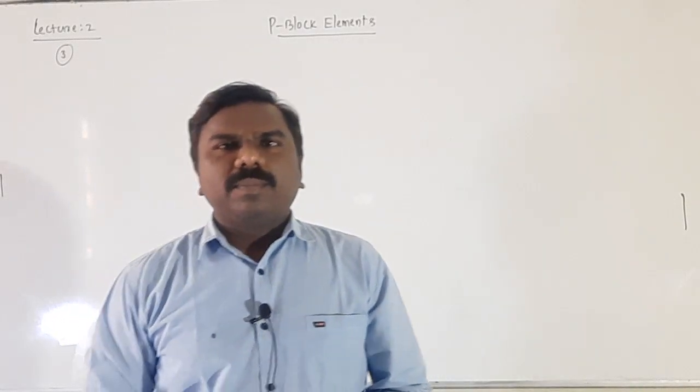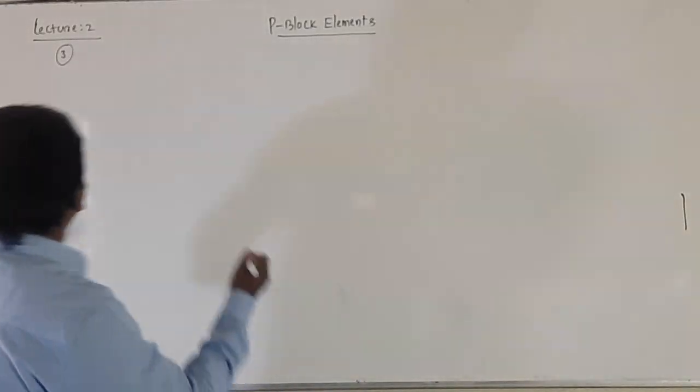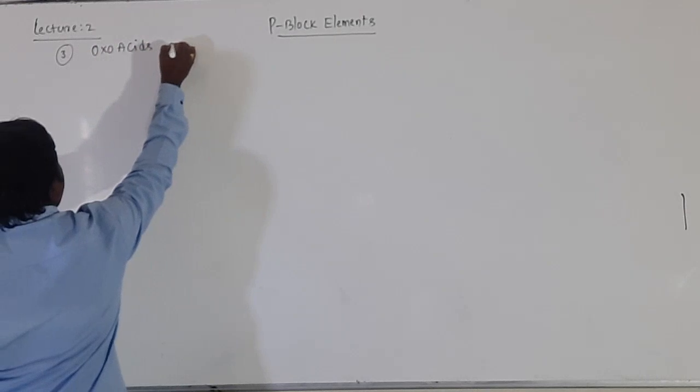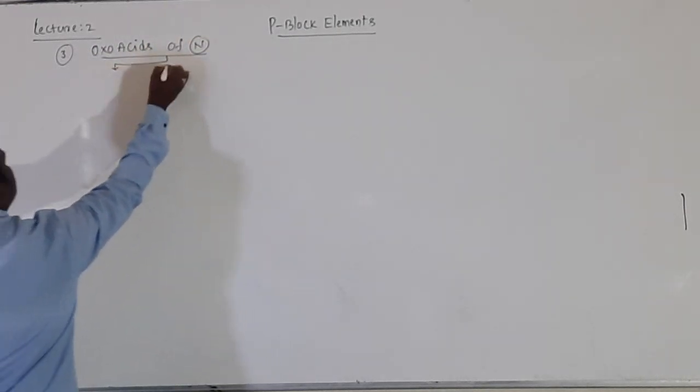Okay, the third component of nitrogen is oxo acids of nitrogen. Oxo acids of nitrogen. There are 3 oxo acids.